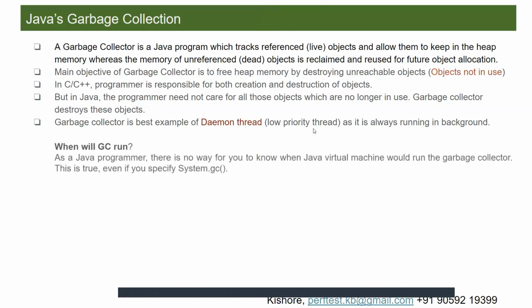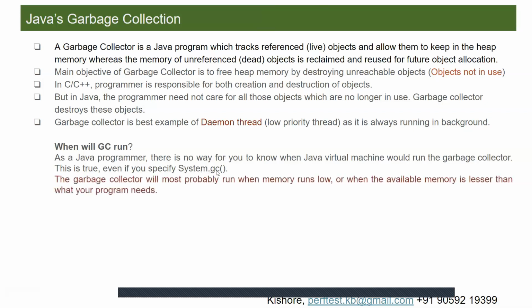And when will this GC run? As a Java programmer, there is no way for you to know when the JVM would run the garbage collector. This is true even if you specify system.gc. If we want to call the garbage collection explicitly, the developer can use the system.gc method, right? However, the developer need not call it explicitly. Garbage collector will most probably run when memory runs low, means whenever heap memory is getting full, then garbage collector will run, right?